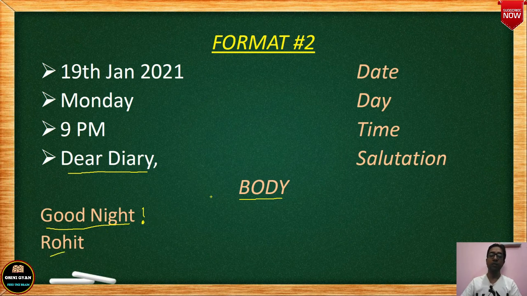If a name is given in the question in your exam, then it's okay. But if a name is not given, then write any imaginary name, don't write your own name. Alright, so date, day, time, and then you begin with dear diary. Don't worry, you'll understand, I have given an example in the next section.